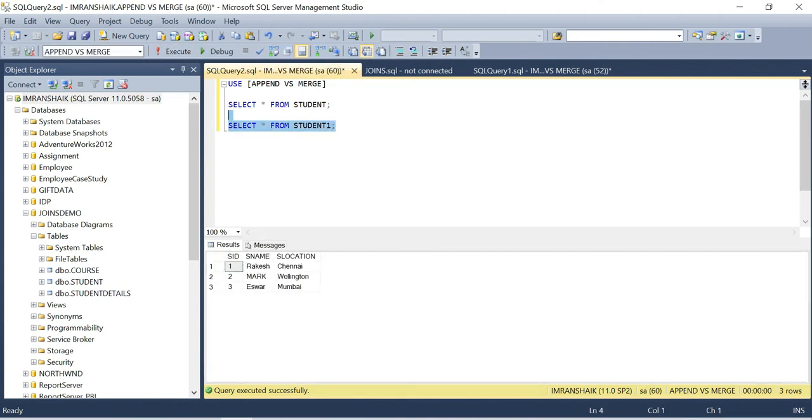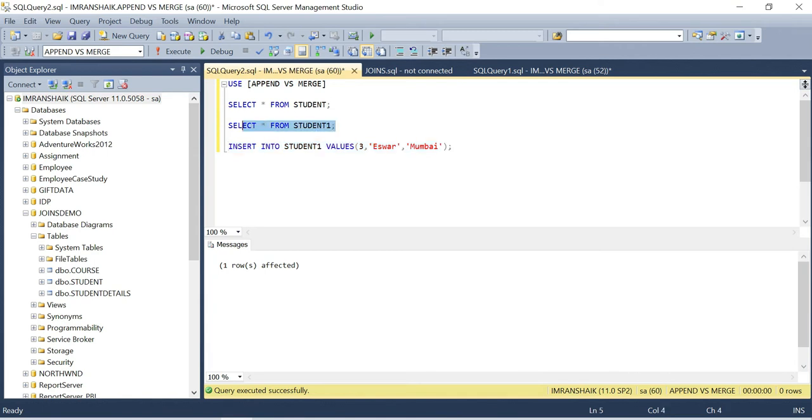See what I'm doing here. I just want to add a row which is the same thing. Insert into student one. I'm deliberately adding duplicate values. I'm adding the same name, Ishwar 3, again the same Ishwar. Because I'm deliberately adding duplicate rows, you get an idea how append performs.